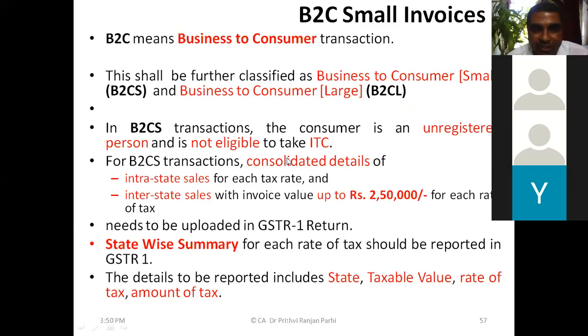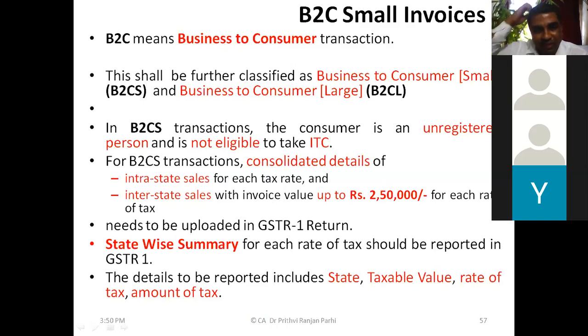And in B2C transactions, consolidated details are required. Consolidated details, that means first case you see B2B transaction, what is required? Invoice wise detail. For individual invoice, details are required. But here consolidated details are required for all intrastate sales for each tax rate. There are various tax rates. For each tax rate, consolidated details of intrastate sales and interstate sales. Okay, these things are required with invoice value up to 2,50,000.